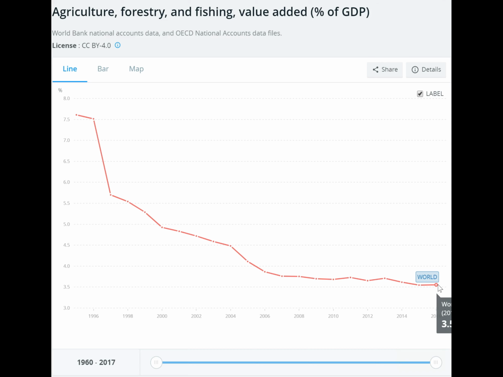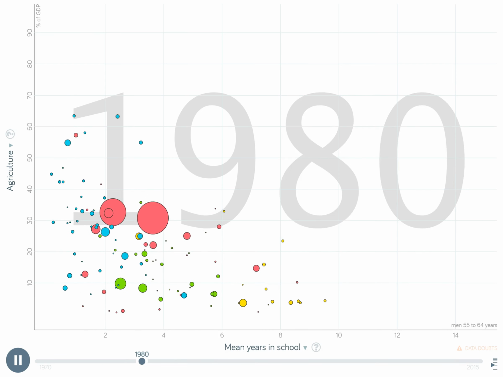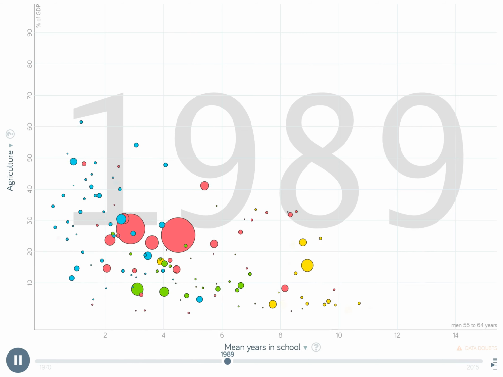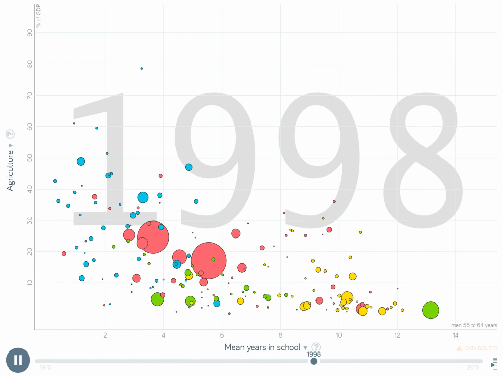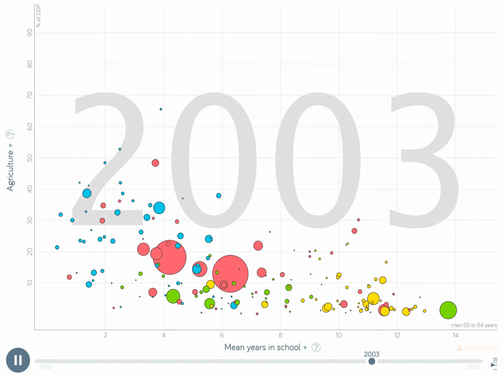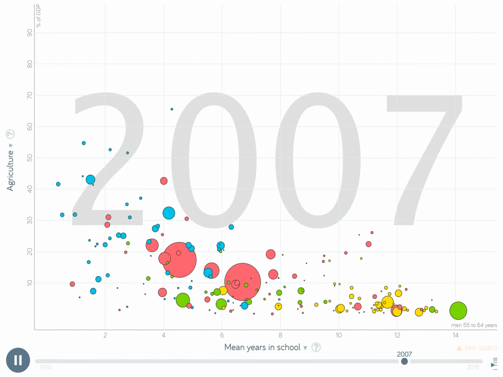I chose variables based on education and GDP production because it can be seen throughout history that levels of education are closely correlated with the means of production such as agriculture, industry, or service sectors. Economists agree that the higher levels of education correlate with higher percentages of industry and service sectors, while lower education levels correlate with higher percentages of the agriculture sector. For the education variable, I chose mean years of school completed, which includes primary, secondary, and tertiary education, because it most adequately represents the level of education for the preferred sex, male, and age bracket 55 to 64.